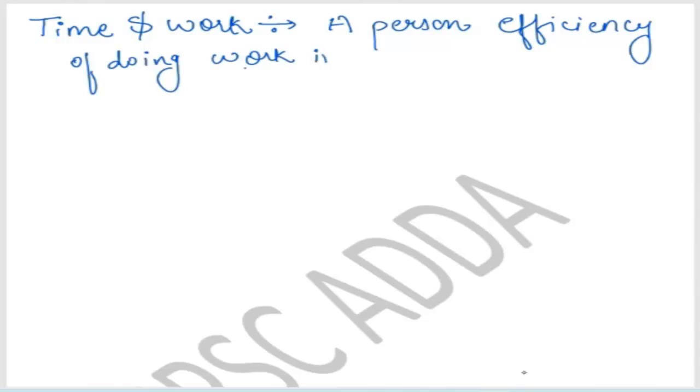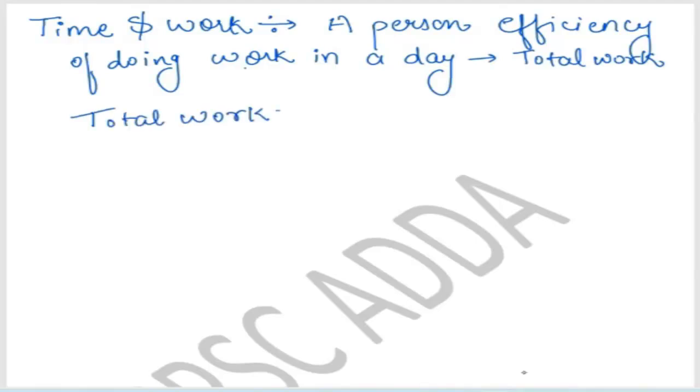If I say a person's efficiency of doing work in a day, that is called your total work. Whenever we discuss total work, it will always depend on person efficiency into total time.